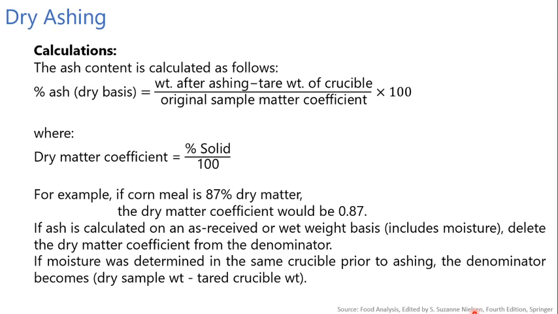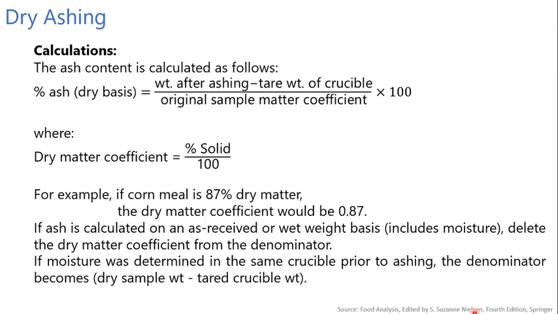Then after that we have to calculate the ash content. In order to calculate the ash content, we calculate it on a dry weight basis. Percentage of ash equals weight after ashing minus tare weight of the crucible, divided by original sample weight times dry matter coefficient, multiplied by 100, where the dry matter coefficient equals percentage of solids divided by 100.